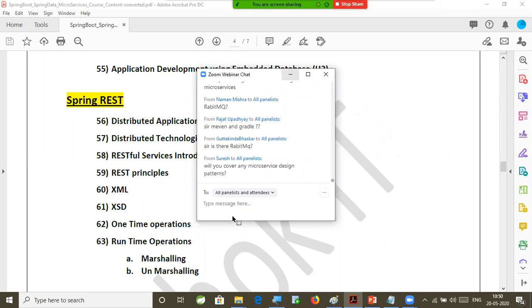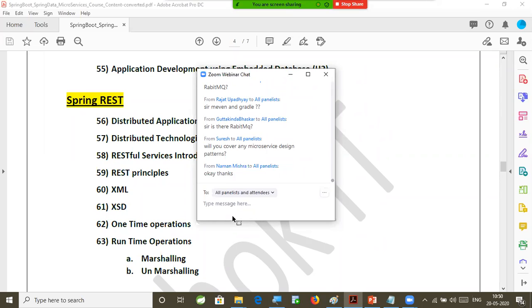What design patterns do you want? This batch is not for the design patterns, sir. Some design patterns we are going to understand as part of the class, but not all the design patterns I am going to explain. Based on the situation, we need to go for a design pattern, then I will tell you which design pattern we need to use.